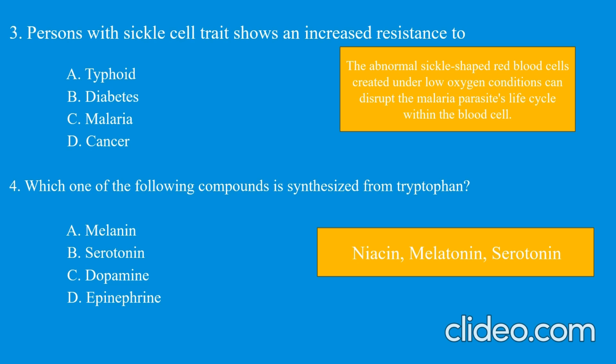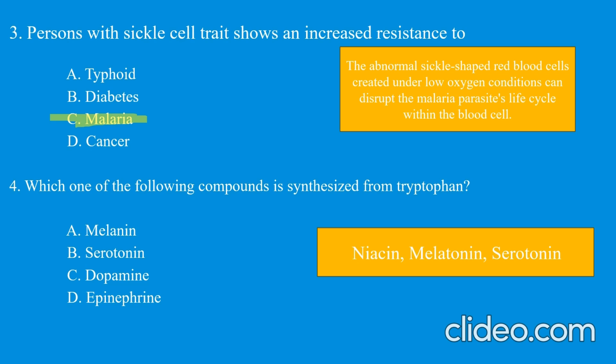So it offers resistance to the patient who has sickle cell trait. So here the answer would be malaria. Rather you can say the patient would have some advantage, that they will not get malaria because the malarial parasite does not survive in sickle shaped RBCs.